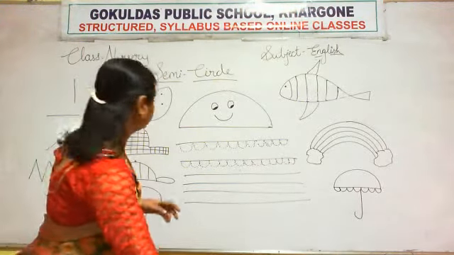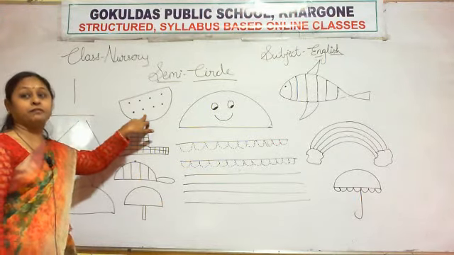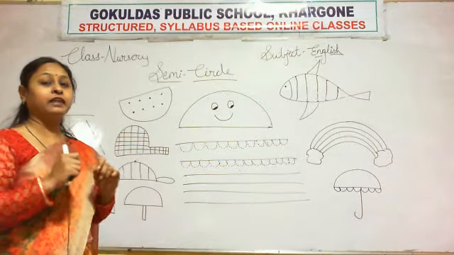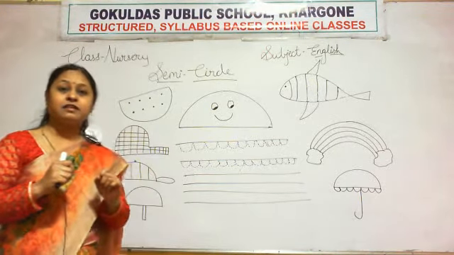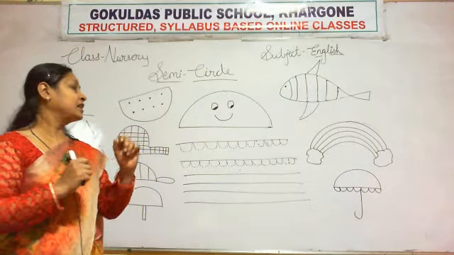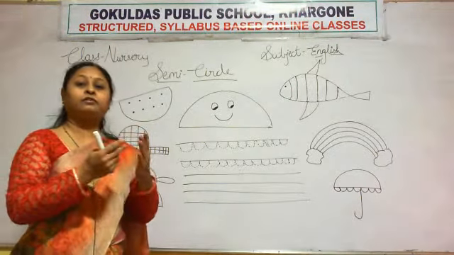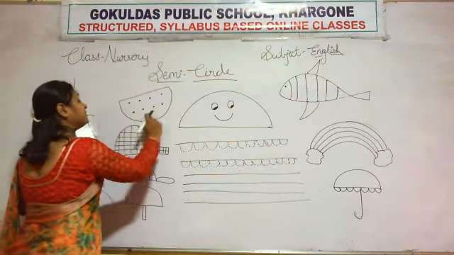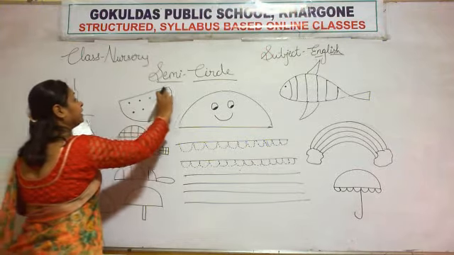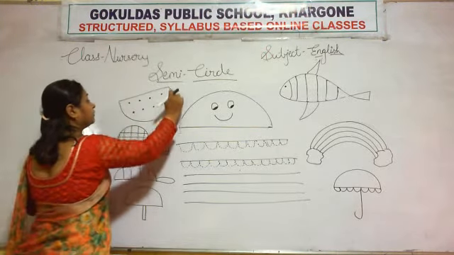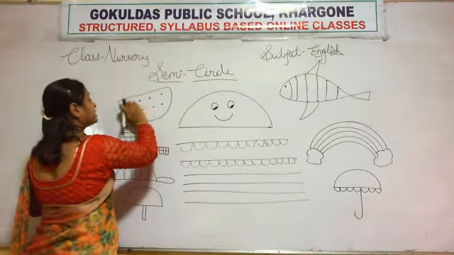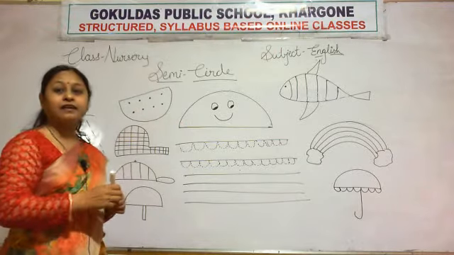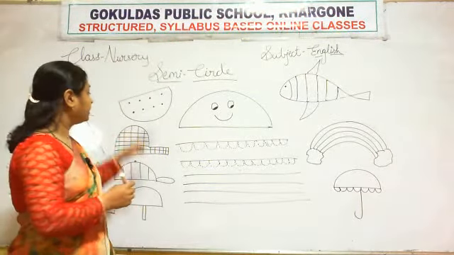Look here. What is this? This is a watermelon. This is a piece of watermelon. You eat watermelon in the summer season, right or not? Yes. So your mama cuts the watermelon in a semicircle shape. Look here, the sleeping line and this curve. So it looks like a semicircle.